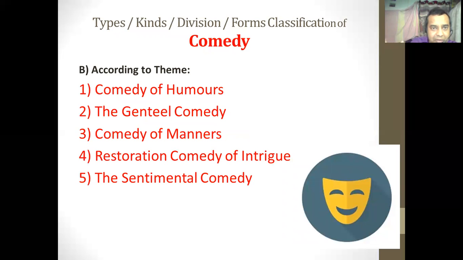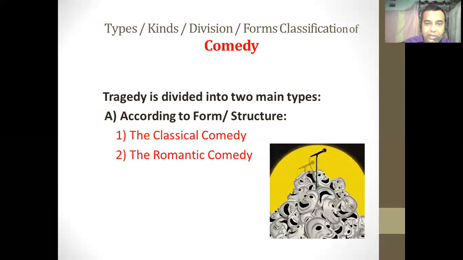In the same way, comedy can be divided into 5 subtypes according to the theme, according to the subject matter. Those 5 subtypes are: first, the comedy of humors; second, the gentle comedy; third, the comedy of manners; fourth, the restoration comedy of intrigue; and fifth, the sentimental comedy. So one by one, we will learn what these various types of comedy are.